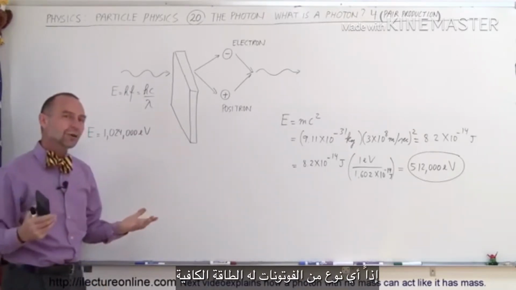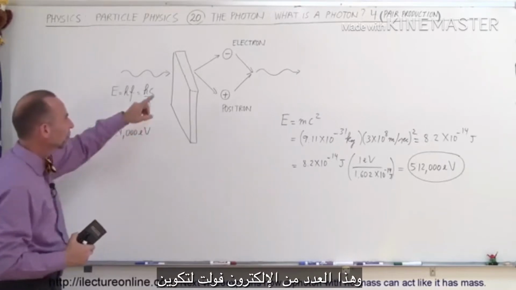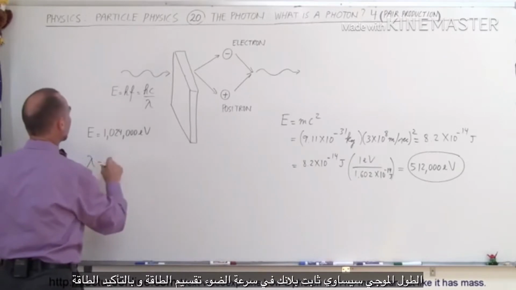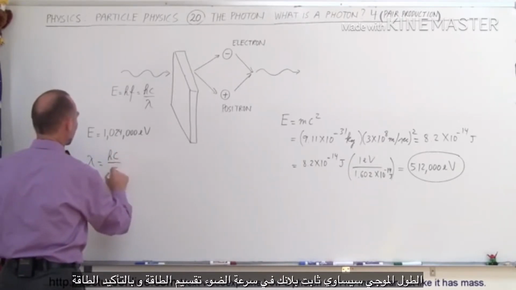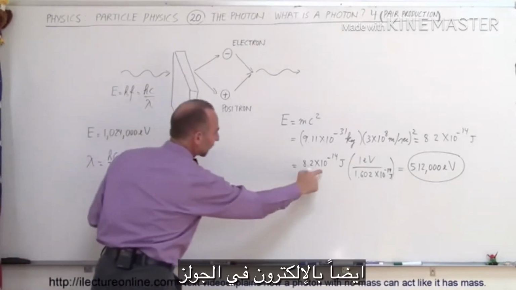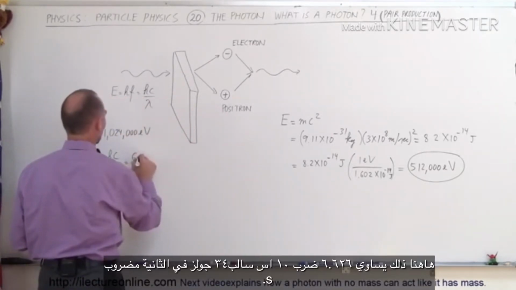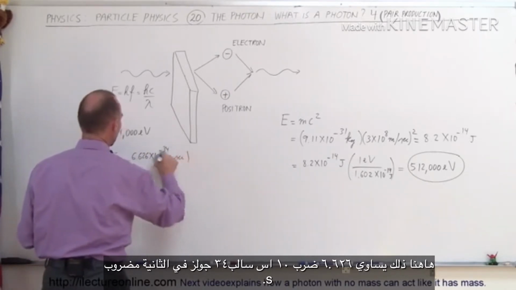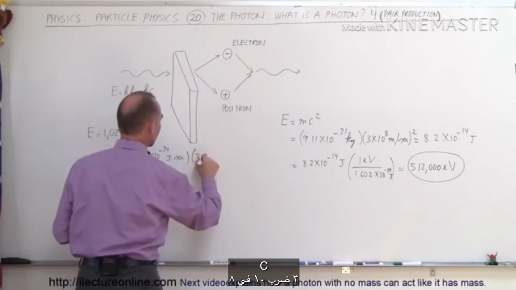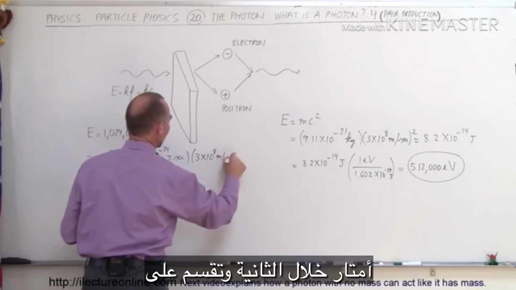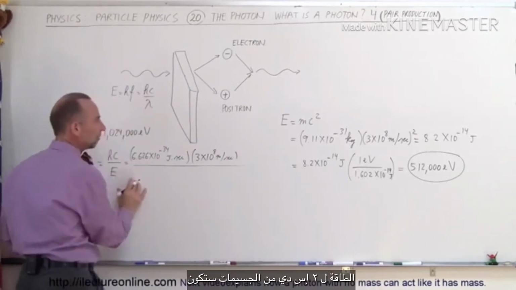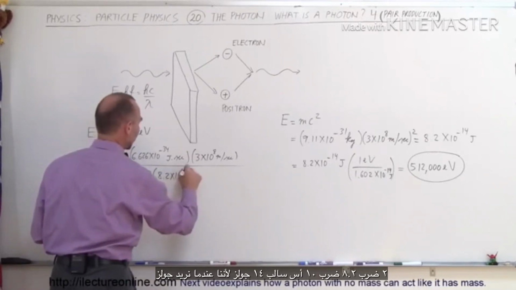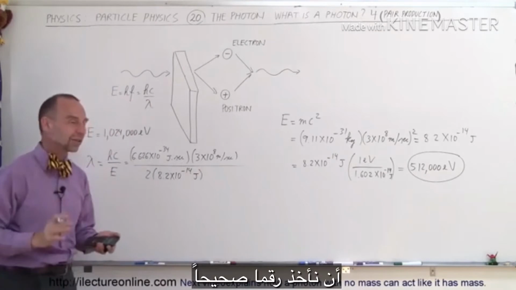So, what kind of photon has enough energy, this many electron volts, to make an electron and a positron? Here we can say the wavelength would be equal to hc divided by the energy, and of course the energy is also in joules right here. So that would be equal to 6.626 times 10 to the minus 34 joule seconds, multiplied by c, 3 times 10 to the 8 meters per second, and divided by the energy for two of these particles. That would be 2 times 8.2 times 10 to the minus 14 joules, because we want to do it in joules to get the correct number here.